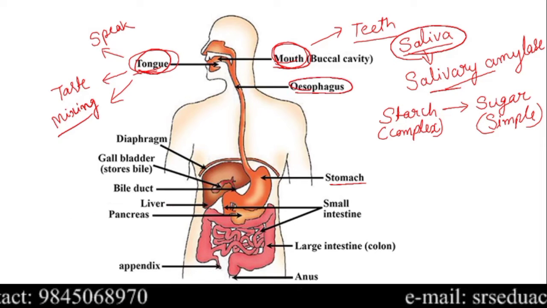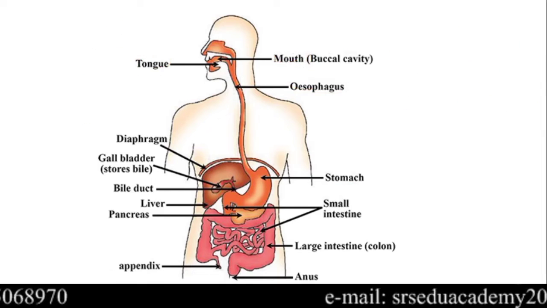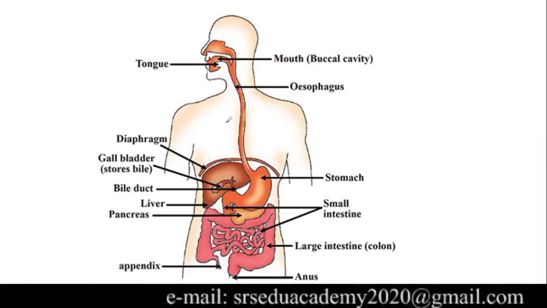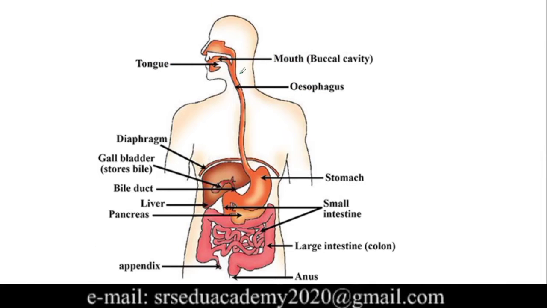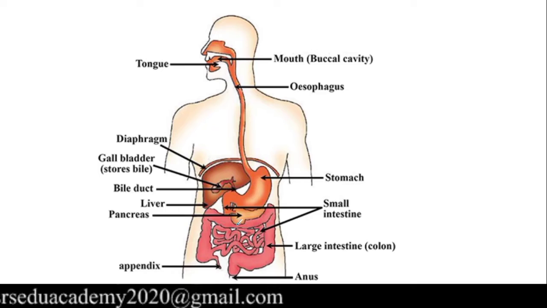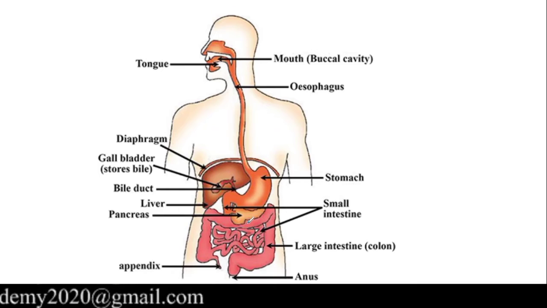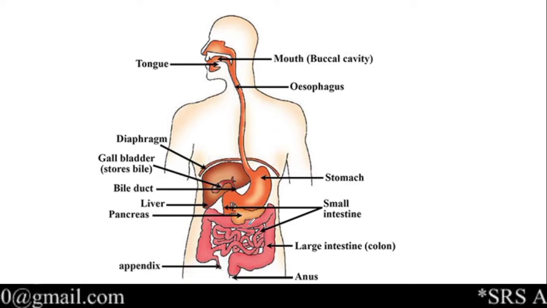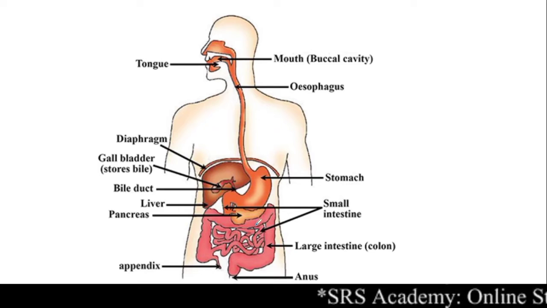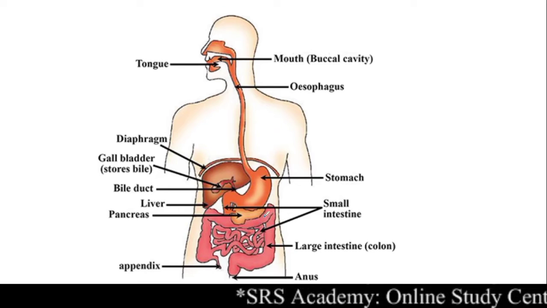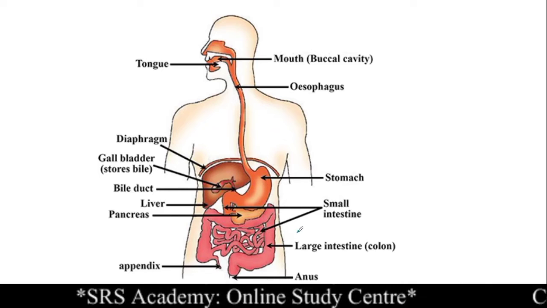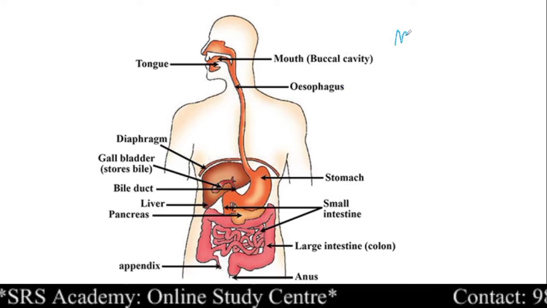So what is the function of the esophagus? Easily we can say, since it looks like a tubular part, it carries the food from the mouth to the stomach, right? But keep it in mind, here also we can observe many movements. What is that movement? Say for example, if you stand upside down and you have food, does the food move in your alimentary canal? Yes, actually, even if you stand upside down, the food moves in your alimentary canal till it reaches the anus. You know why? Because of the action of muscles.